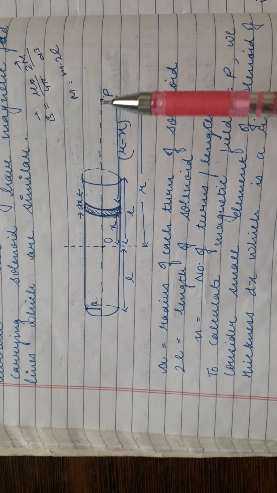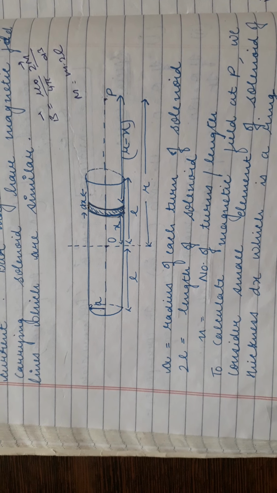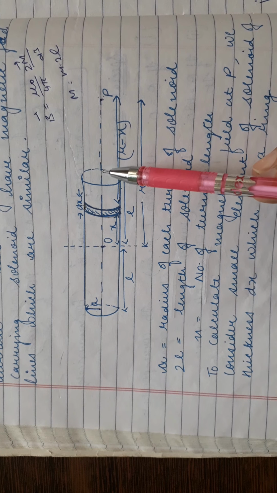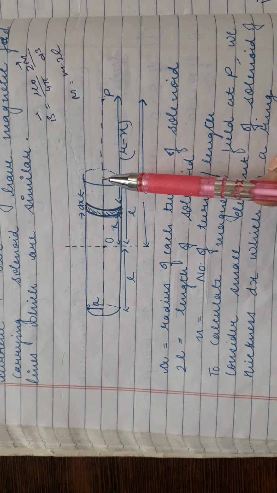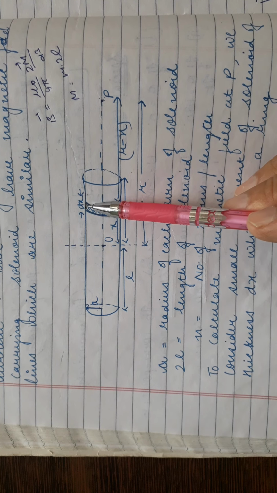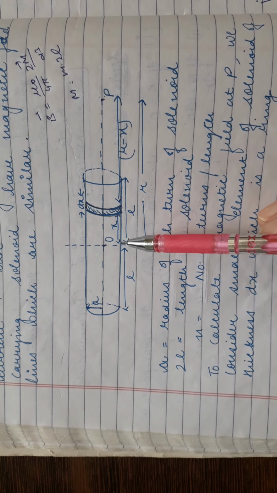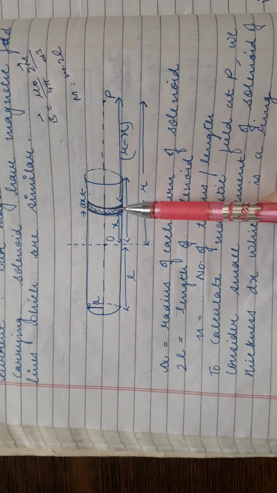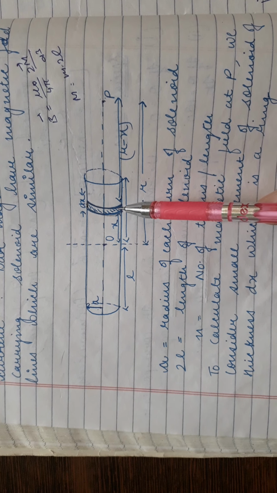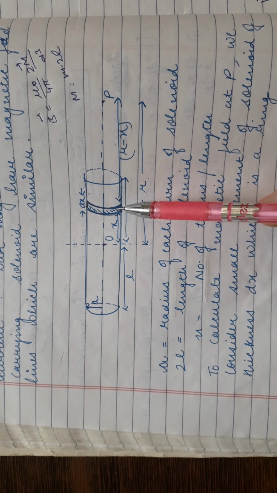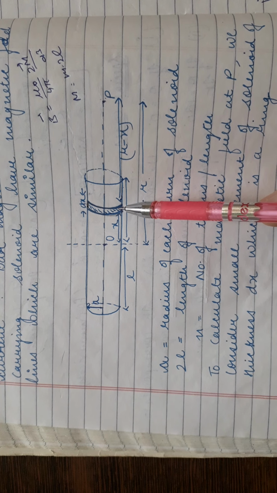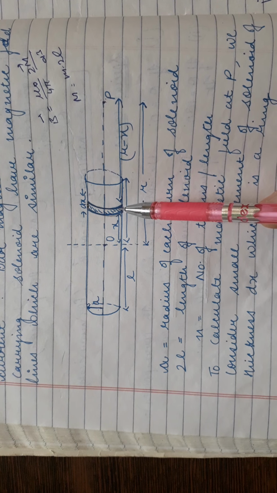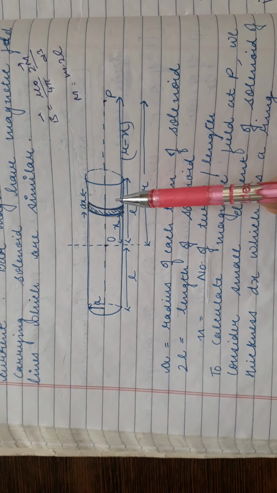So the magnetic field of this solenoid needs to be calculated at P. For doing this, we cut the solenoid into rings. We divide it into small parts. If we cut it into slices, then that will be a ring. So if we consider a ring of thickness dx at a distance x from the center of the solenoid, this will be a ring. And students, you know the magnetic field at an axial point of the ring? In the last chapter in Biot-Savart application, we have derived the formula for magnetic field at an axial point of a current carrying circular ring placed in a vertical plane.